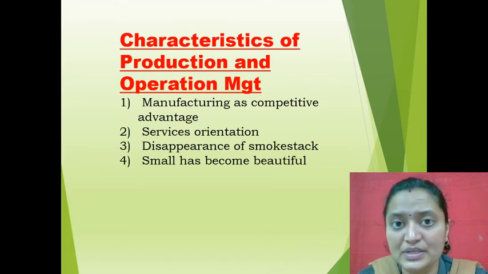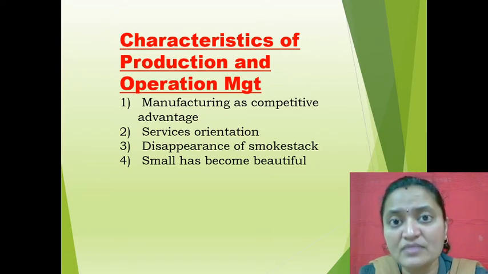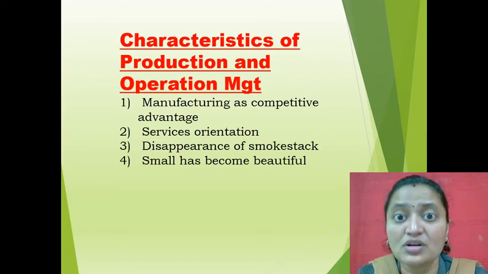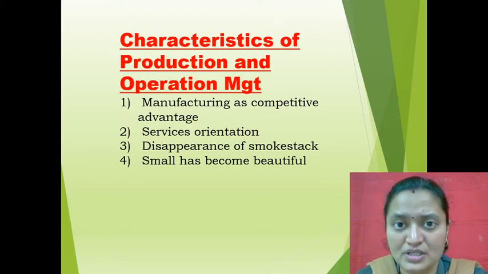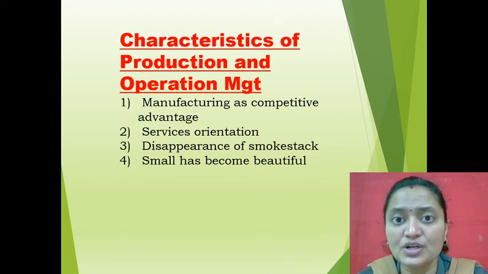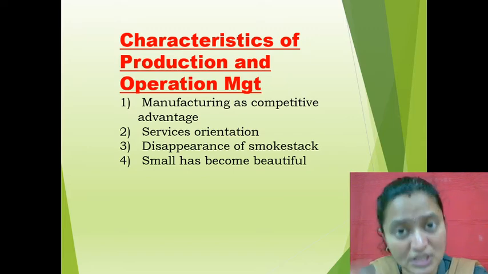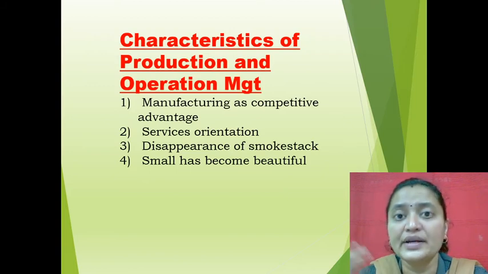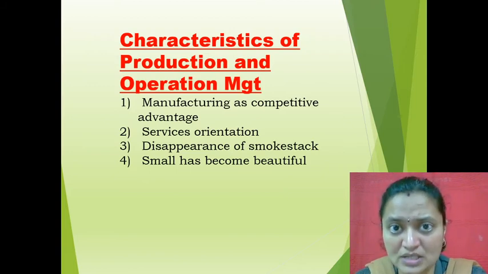A simple example: a salesman renders good services to the customer by convincing the customer to purchase the products. So service orientation means providing good services to the people or the customer. That is the main advantage.